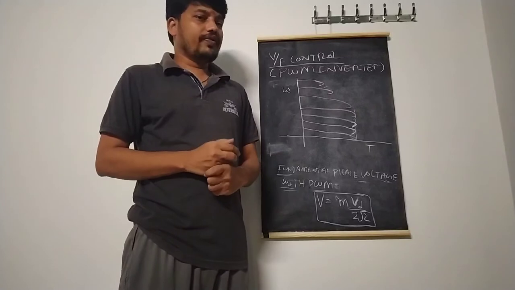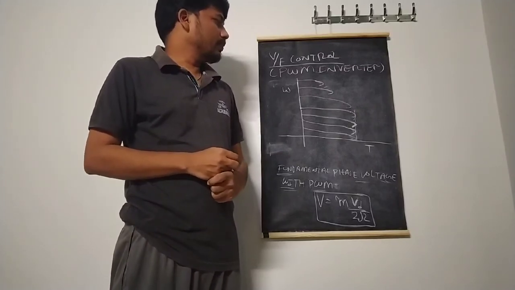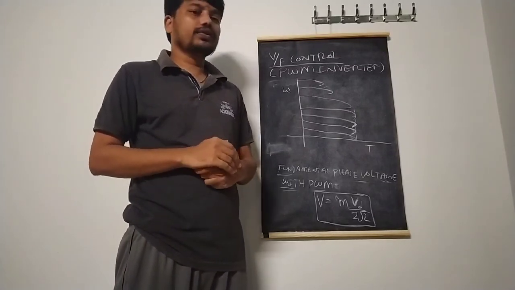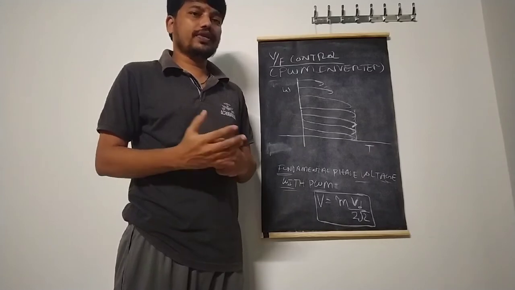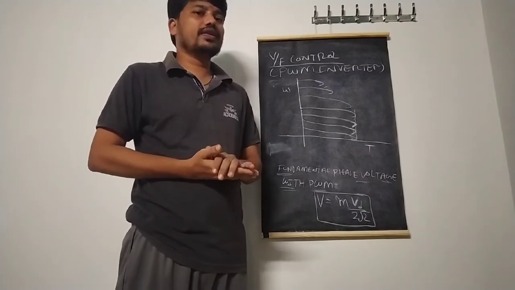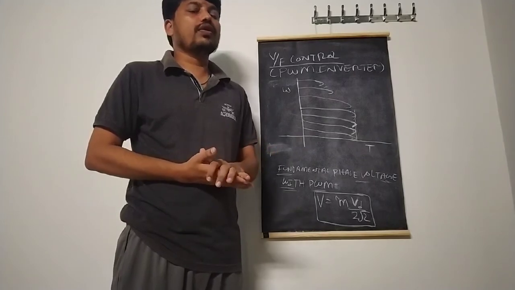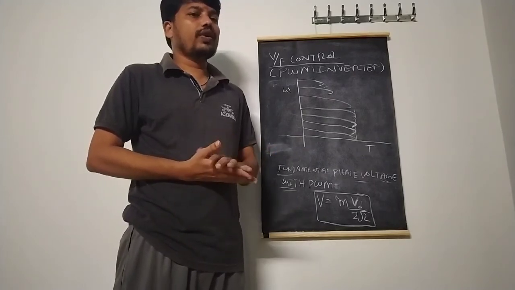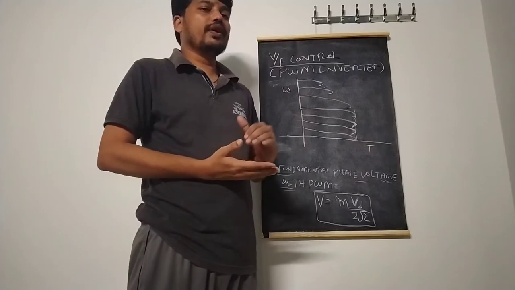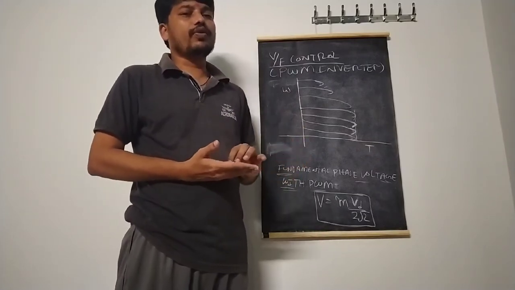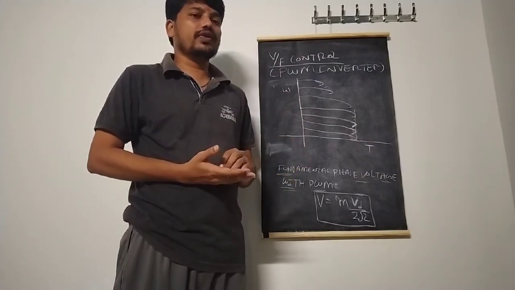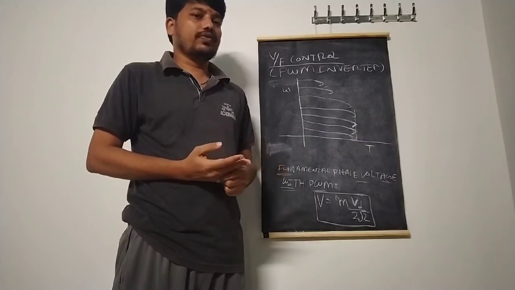In the previous discussions, we did three videos on the PWM inverter. In the first part we discussed the operation of the PWM inverter, in the second part the equations involved in the PWM inverter, and in the third part we discussed what the torque equations and maximum torque equations are above rated frequency and below rated frequency.